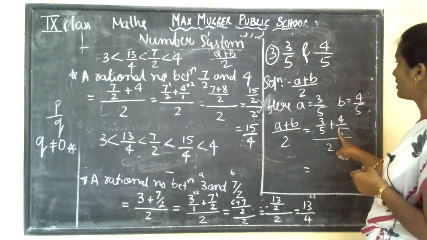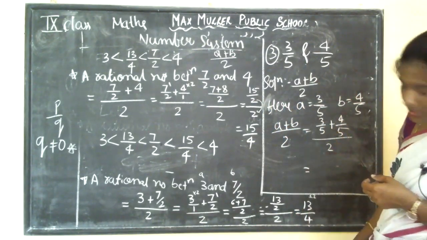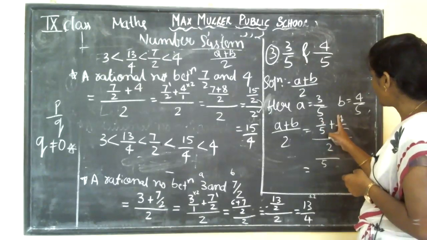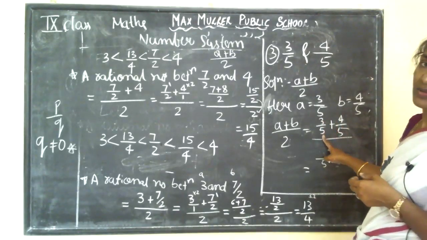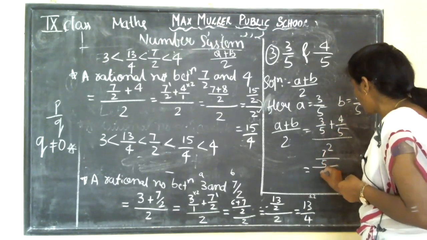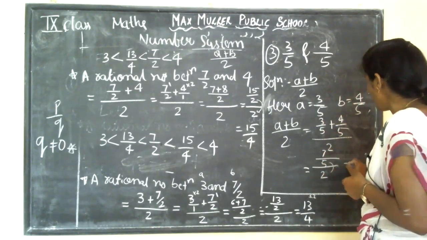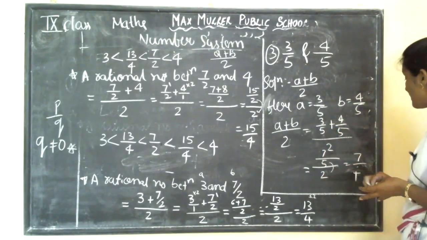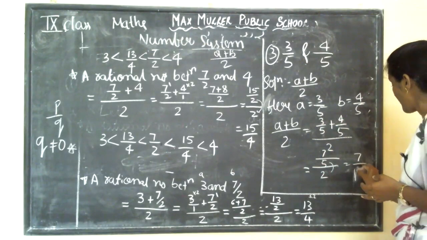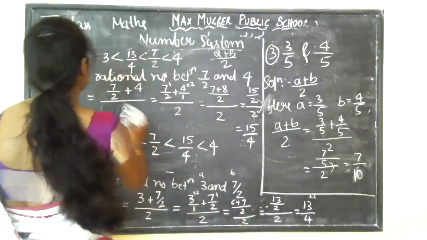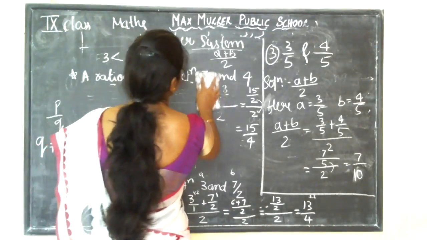Okay, so the denominator is the same itself, so nothing to worry about. Just take 5 as the denominator and add them. There is no need to take an LCM when you have the same denominator. So, 7 by 5 divided by 2. You have to multiply these two, and you will get 7 by 10.